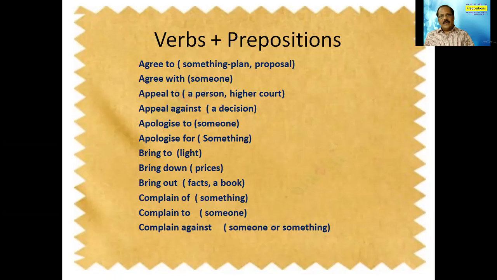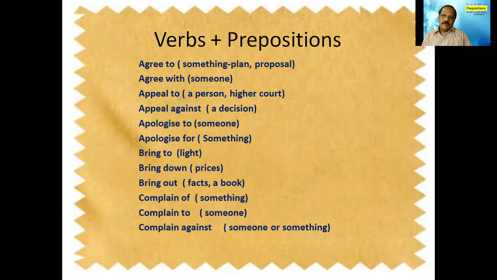When you say against, you are appealing against a decision given by the government or by somebody. When somebody has taken a decision and you are going against it, then appeal against means you are appealing against the decision.